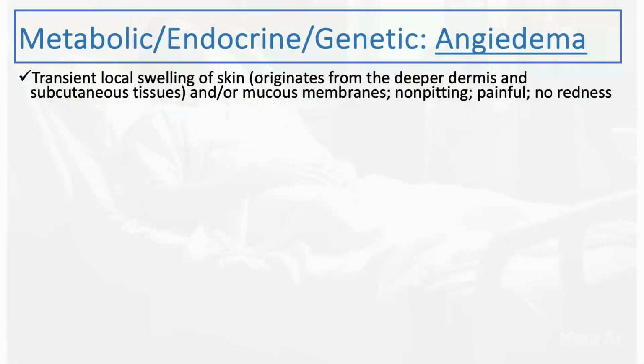Another cause of recurrent abdominal pain is angioedema. There are different types of angioedema. We're not going to talk about all of them, but really just briefly, you probably will see a case of angioedema. Maybe less commonly, you'll see a case of recurrent abdominal pain from angioedema, but it's not really very rare. So basically, angioedema is a transient local swelling of the skin that usually originates from the deeper dermis and subcutaneous tissues, and also local swelling of the mucous membranes. Usually not painful, and usually there's no redness associated with it, just a swelling.